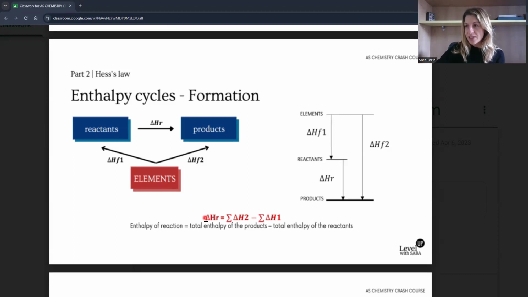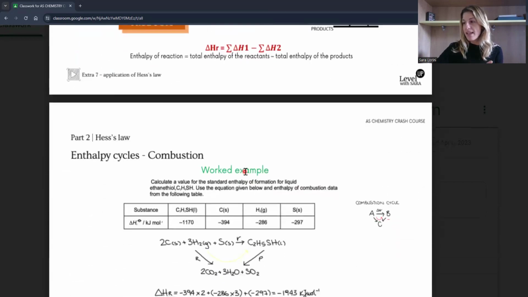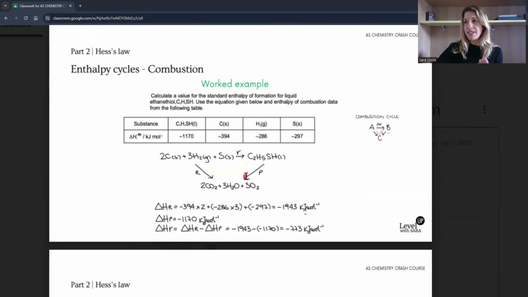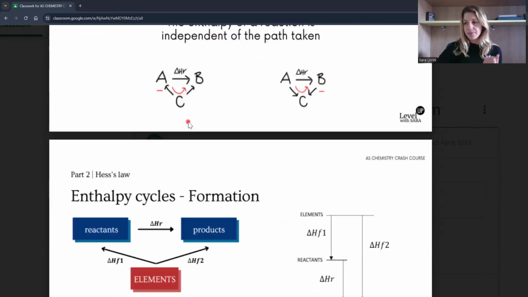So it's much easier to interpret the definition of formation and combustion and then work out this theoretical cycle: A, B, and then C is your common. Common elements for formation, common combustion products for combustion. In this way, I think you can construct any type of cycle, even if it's a different one where you don't have combustion or formation, but maybe an intermediate instead. Just try to always do this ABC cycle when you have a Hess's law calculation.